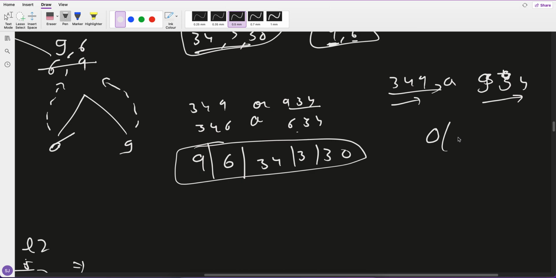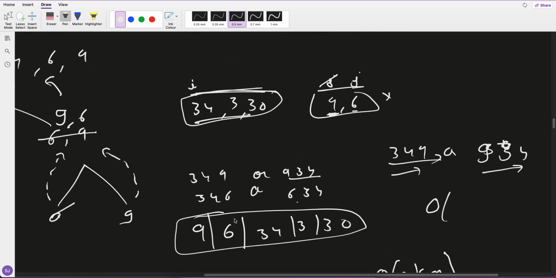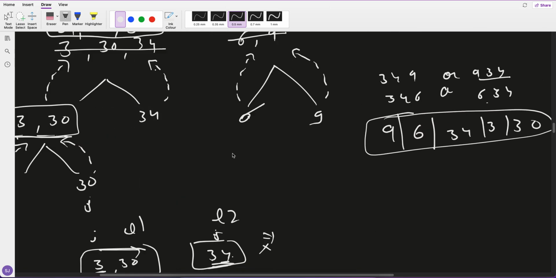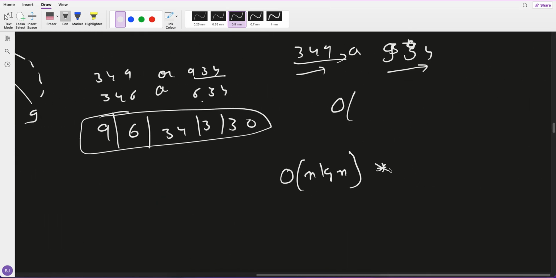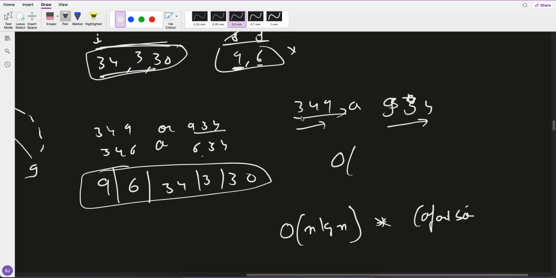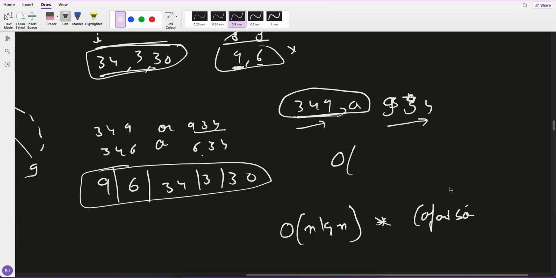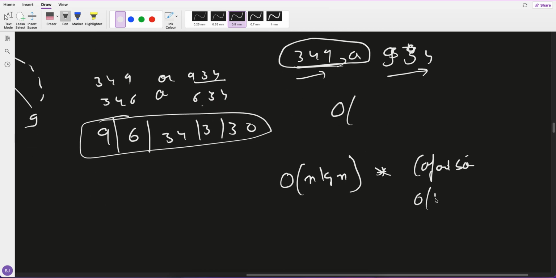Its overall time complexity is n log n for sorting, and for each one we have to do a comparison. The comparison time complexity is big O of the biggest length of the comparison string.